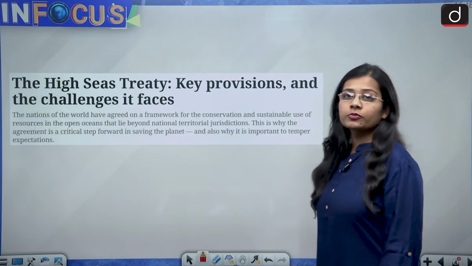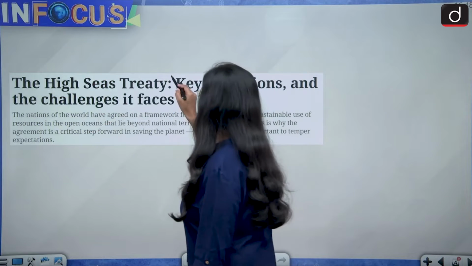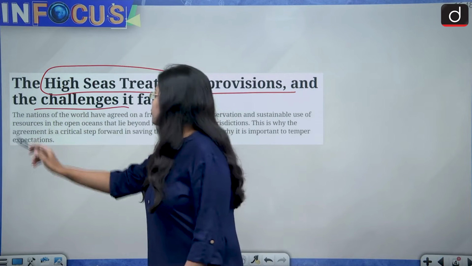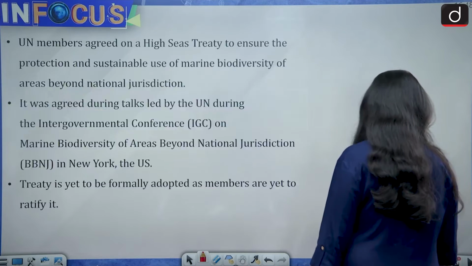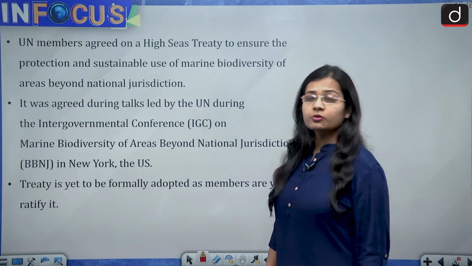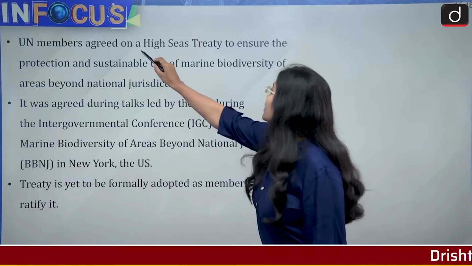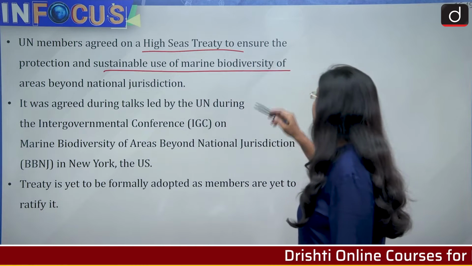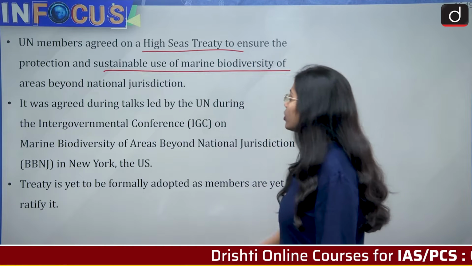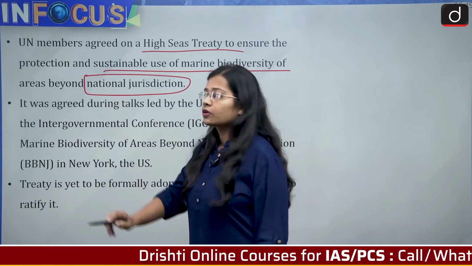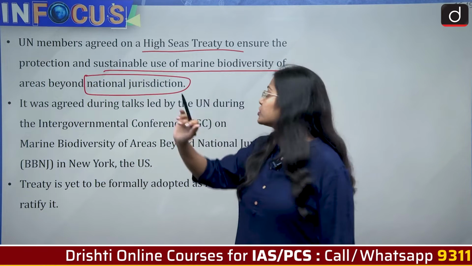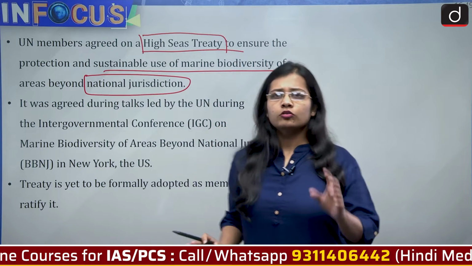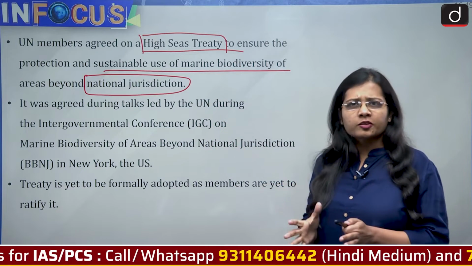The news has been taken from the Indian Express and it says the High Seas Treaty, key provisions and the challenges it faces. What has happened recently is that the United Nations members have agreed on a High Seas Treaty to ensure the protection and sustainable use of the marine biodiversity of areas beyond national jurisdiction. First and foremost, we should be able to know what is the High Seas Treaty. I will be explaining all these aspects in the coming slides.